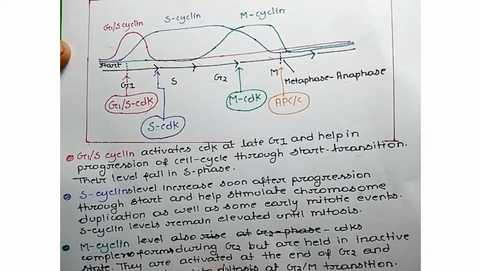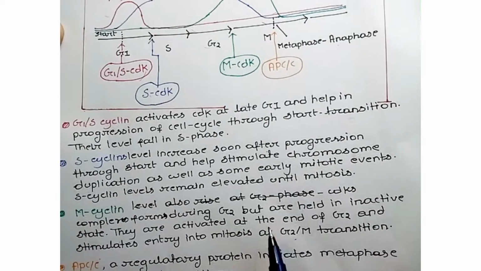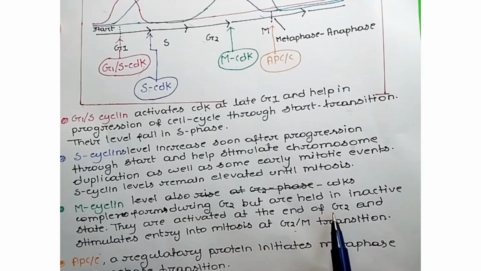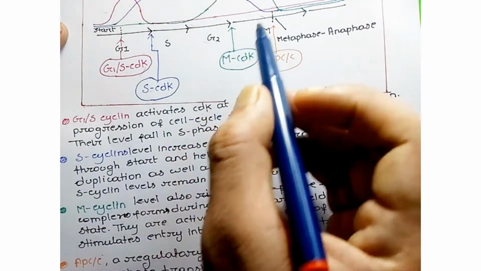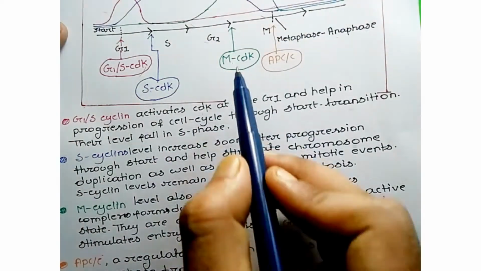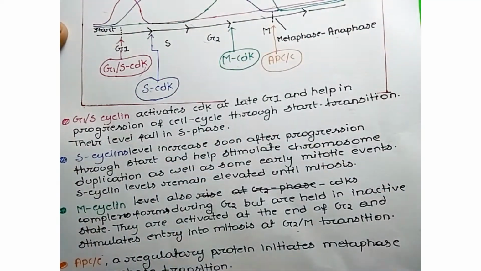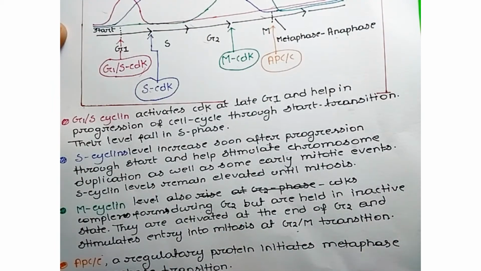They are activated at the end of G2 and stimulate entry into mitosis at the G2M transition. So M CDK works on the G2M transition and remains inactive in the G2 phase.